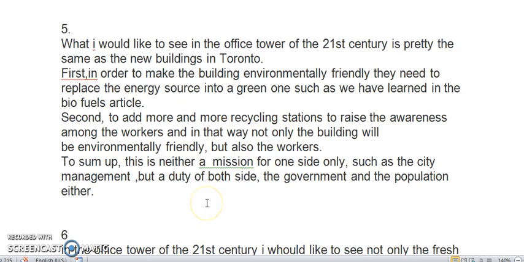And again here, I can see, first, second. Let's look at this. First, second. To sum up. Very nice. All of those are good text markers. What I would like to see in the office of the 25th century is pretty the same as the new buildings in Toronto. Okay, assuming that they know what Toronto is.